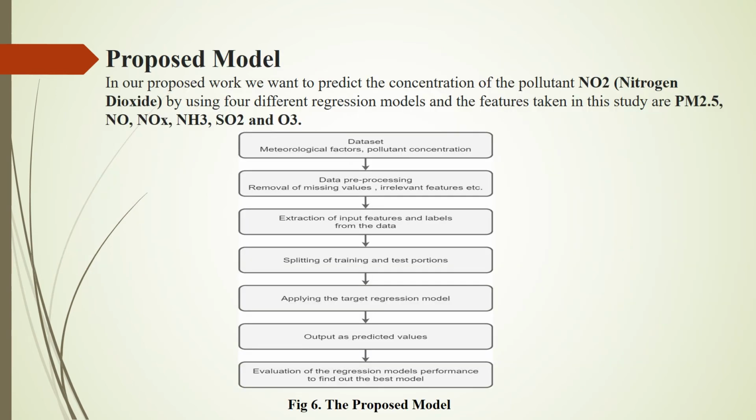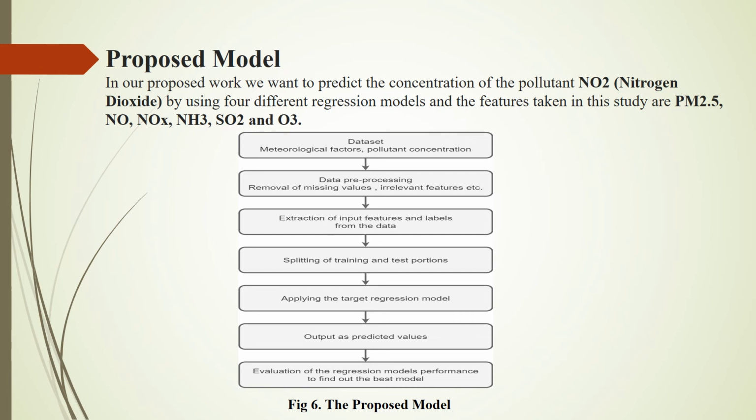Now coming to the next slide, the proposed model. In our proposed work, we want to predict the concentration of the pollutant nitrogen dioxide by using 4 different regression models, and the features taken in this study are PM2.5, NO, NOx, NH3, SO2 and O3. So firstly, to conduct the experiments, we have to take a dataset consisting of many meteorological factors such as temperature, temporal features such as the hour of the day, etc., and the pollutant concentrations. In this work, we have taken the dataset of Delhi of year 2019.